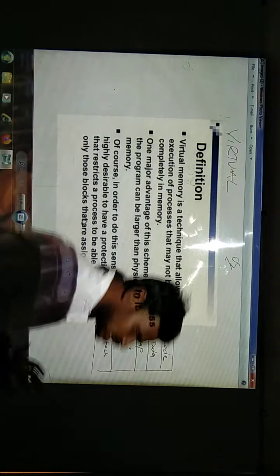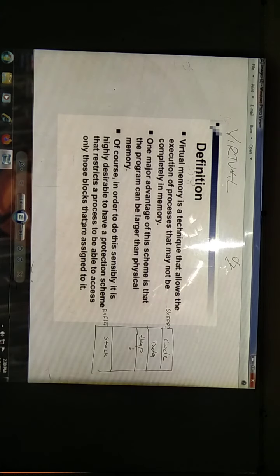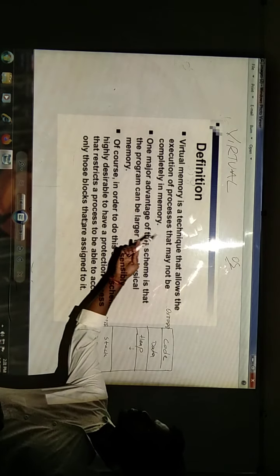Why? Because generally we will not have that much memory. This memory can be called an imaginary memory, I can say. It will not be there in a physical manner, but the programmer will assume that we have a lot of memory space. That is what they are discussing here.